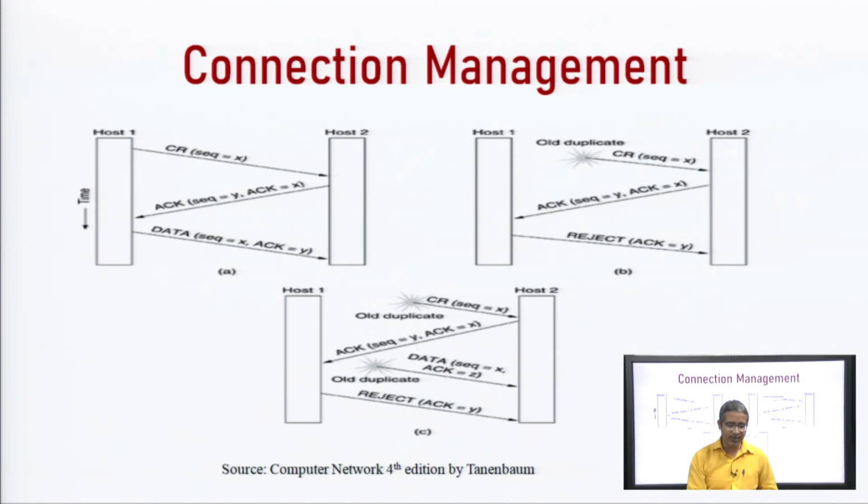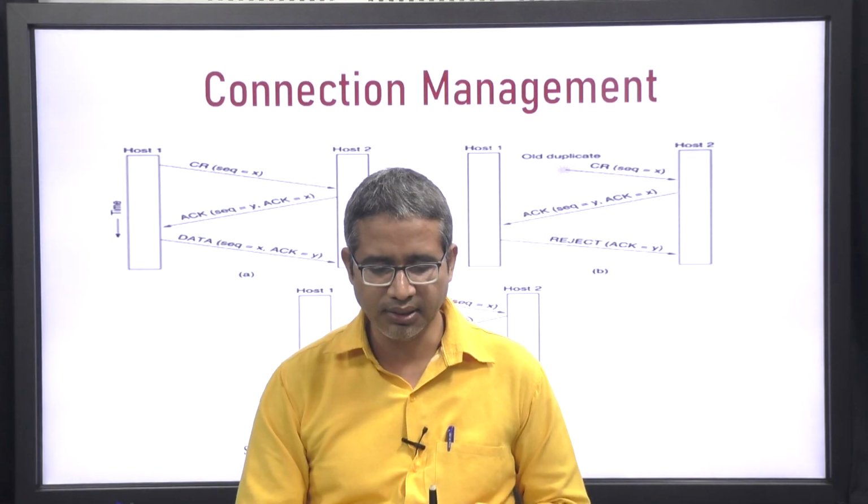This is the normal case: a connection request is generated, then acknowledgement X is generated from host 2 with sequence number Y, and when it is received by host 1, it confirms that acknowledgement Y has been received, with sequence number X. In the second case, if the original packet is lost, that has been depicted here.